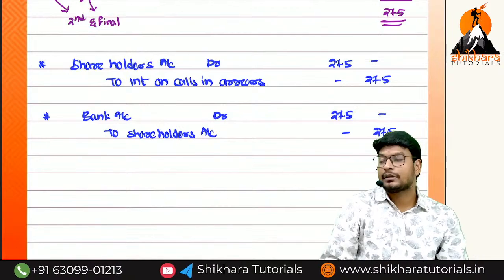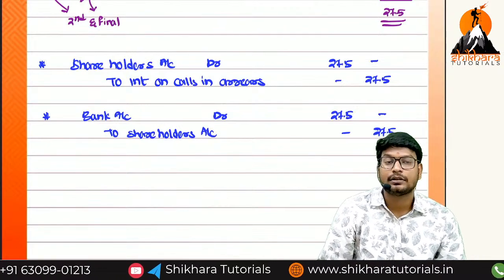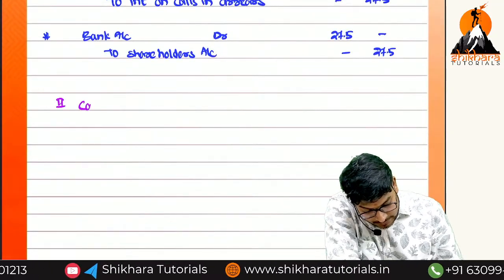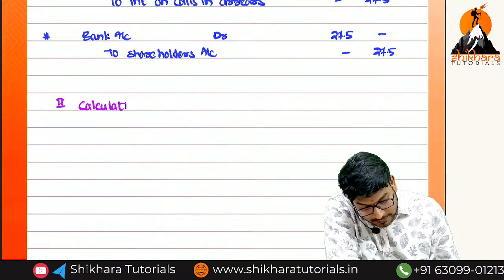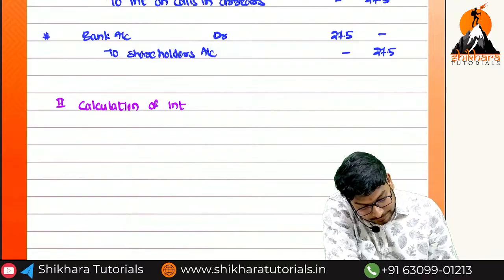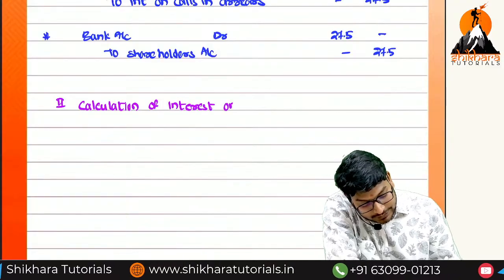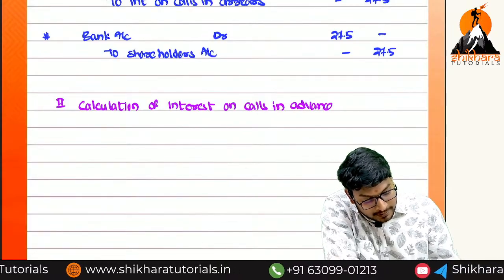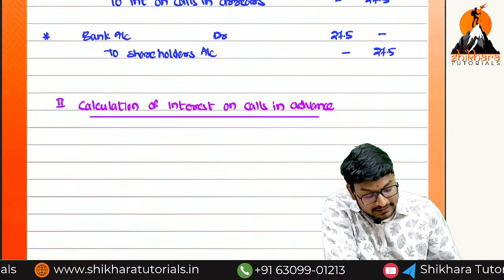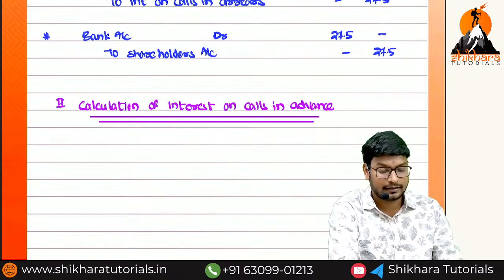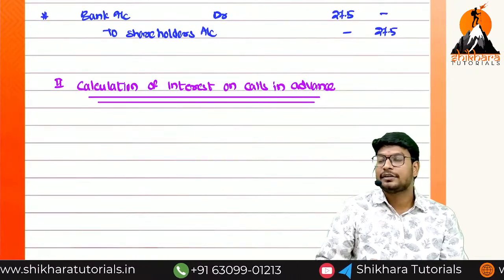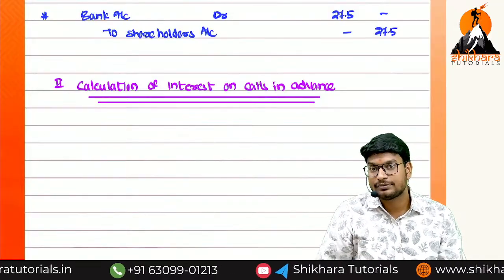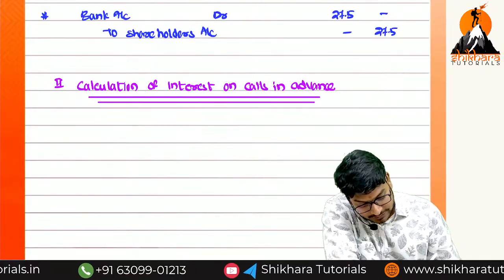Next, what is the second point? We have to calculate the interest on calls in advance. So now it will be easy. Calculation of interest on calls in advance. Interest on calls in advance means an expense, not an income. It is an expenditure. So what are the advances we have received? First call advance we have received during the allotment, and the second call advance also we have received during the allotment. Okay? So first one.